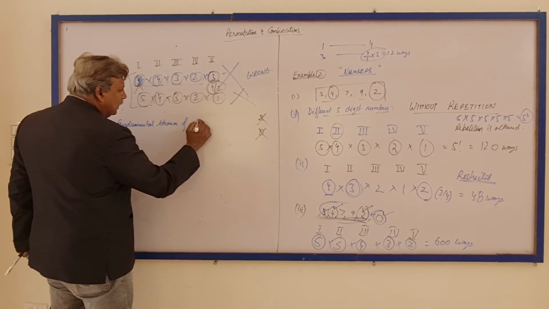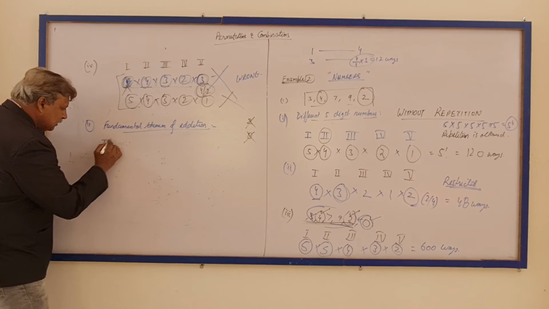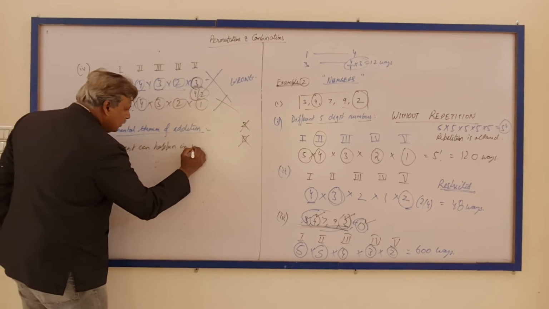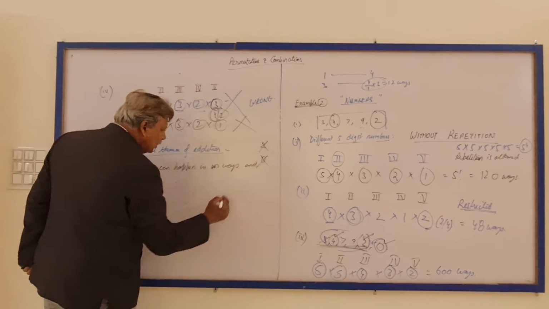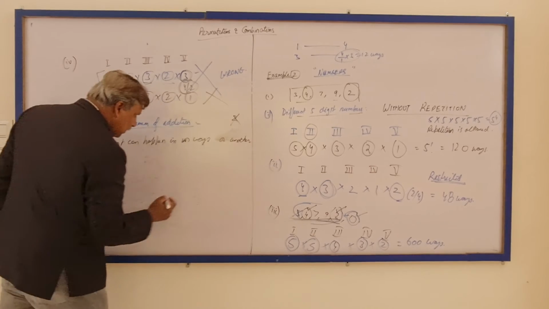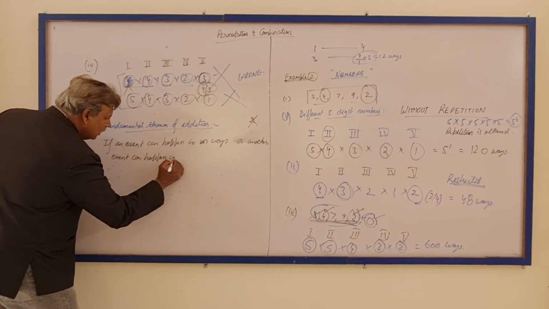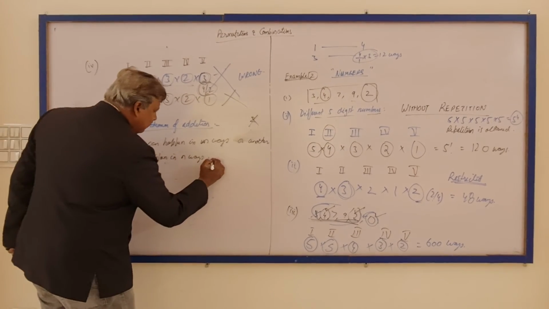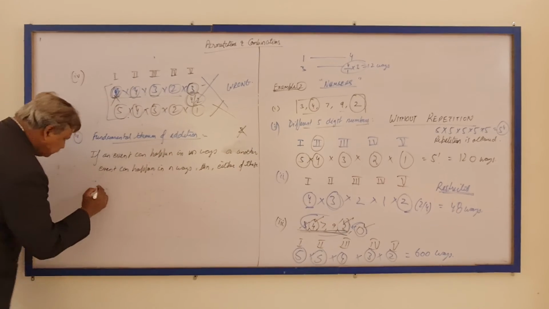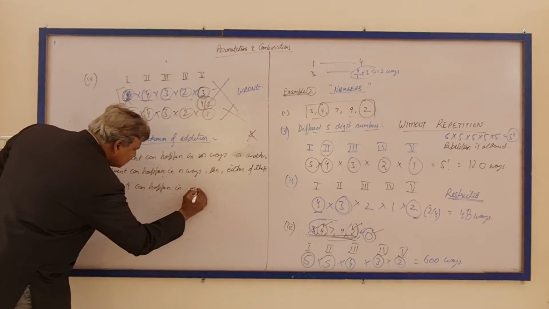The fundamental theorem of addition says if an event can happen in m ways, or another event can happen in n ways, then either of these events can happen in m plus n ways.